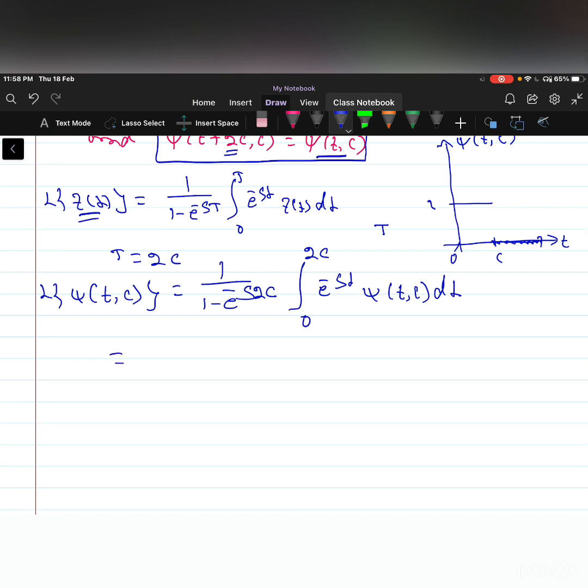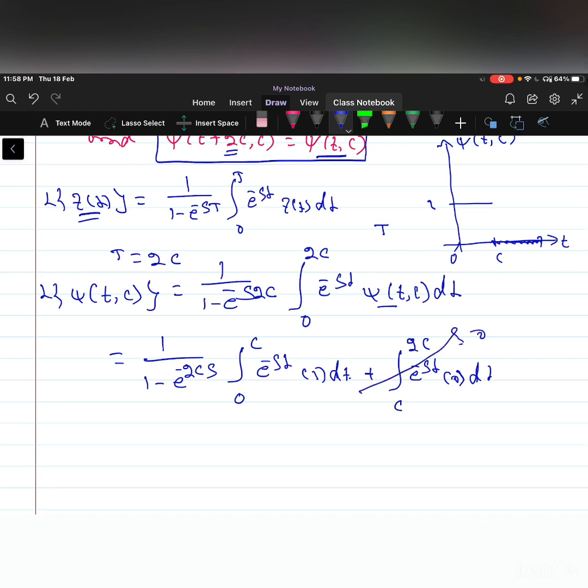So this is equal to 1 by 1 minus e power minus 2cs, integration from 0 to c, where the function psi is 1, of e power minus st into 1 dt, plus from c to 2c, e power minus st into the function, which is 0. So this becomes 0.